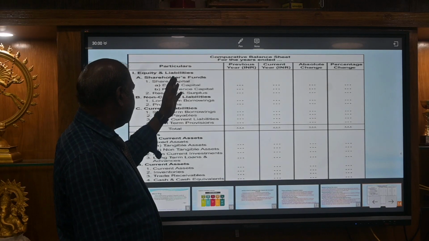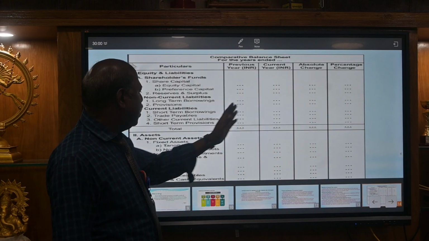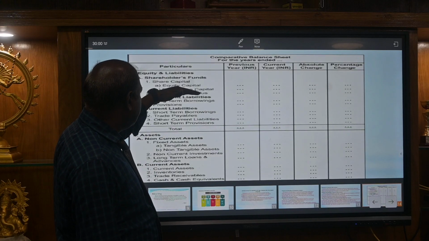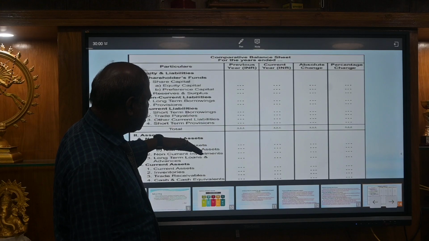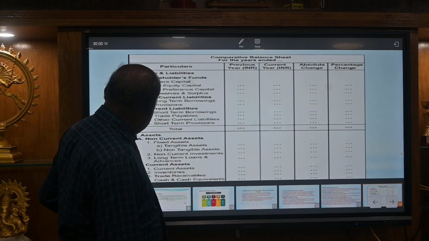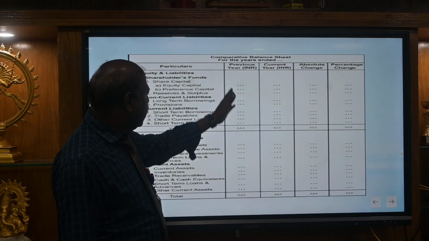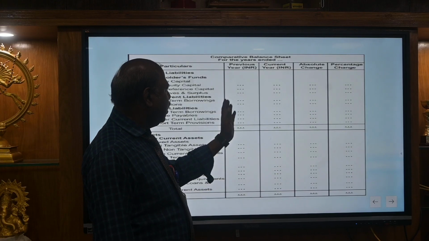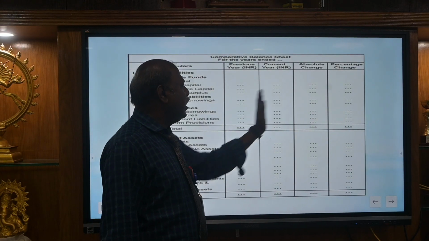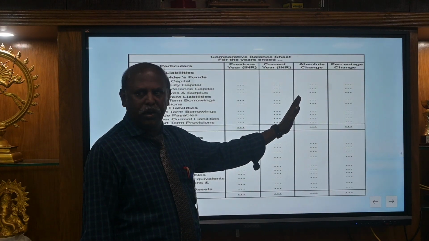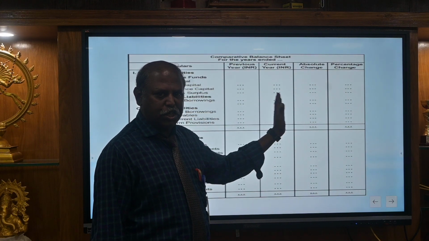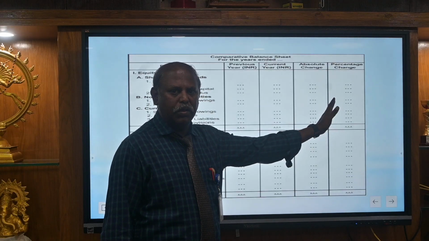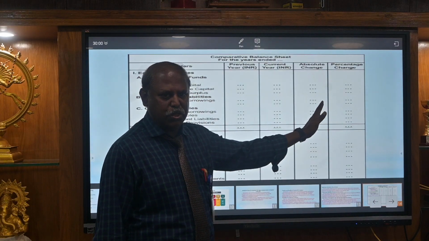Here based on the 2 years data, we can separately give the data about the liabilities and then another part is assets. Here is the 2 years data. In the third column, what is the increase or decrease? That means the absolute change is given in the amount format. At the same time, the fourth column we can give in percentage also.